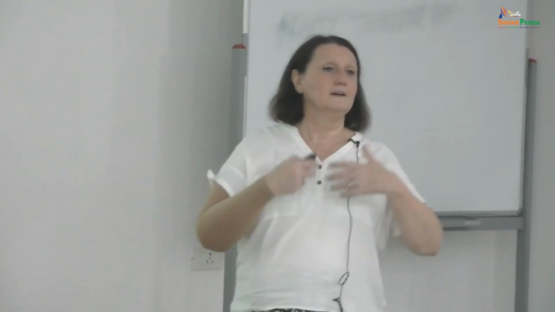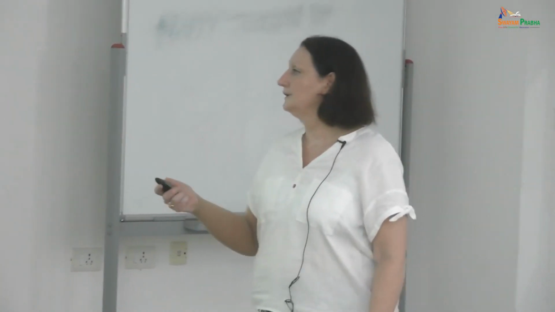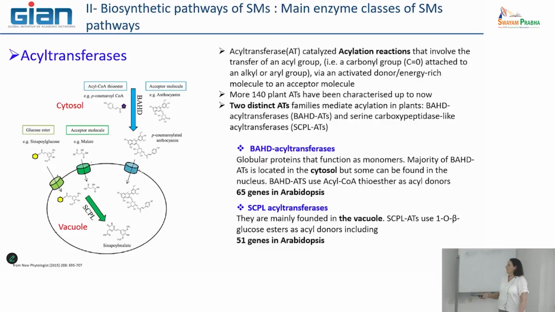The vacuole is one of these organelles, in order to avoid any cytotoxicity of this molecule in the cell. Compared to the other families, the number of genes encoding this type of enzyme is lower, but not so low. 65 in Arabidopsis for this one, and 51 genes for the second class.